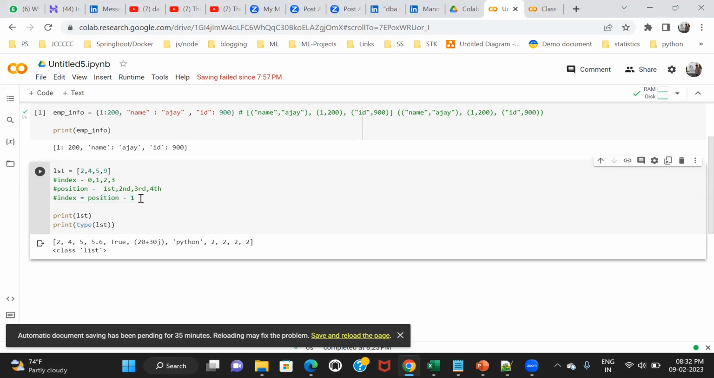You just find the position manually, and the index will be just -1. For example, 5. What is the position of 5? Third. Then its index will be 2. What is the position of 2? First. Its index is 0. Got it? So index is always -1 of the position. Now you are able to find the index of any element, right? Yes, sir. So this is called indexing.